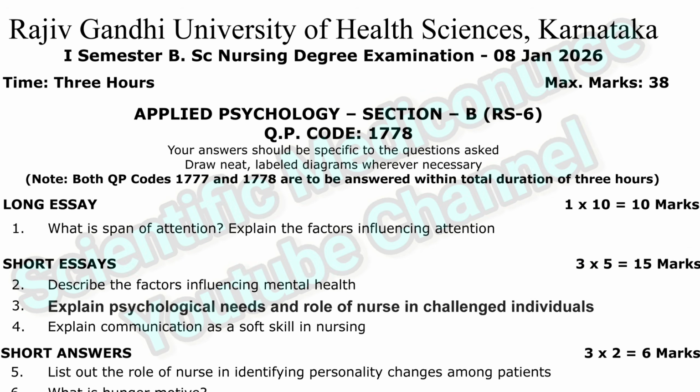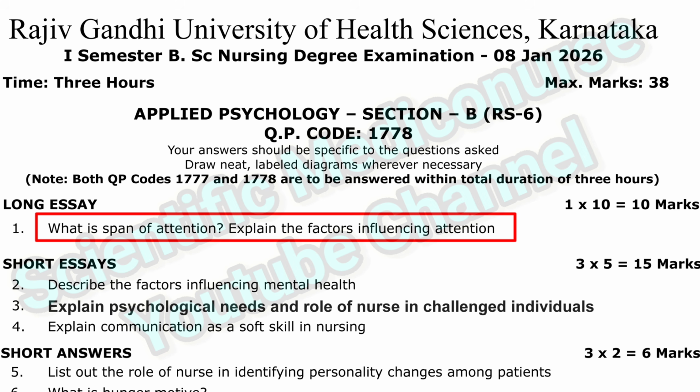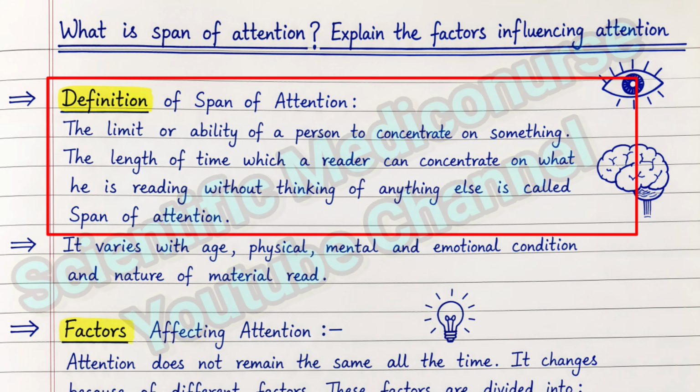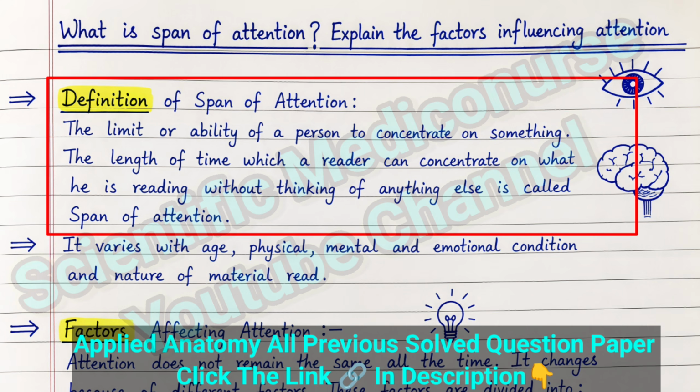So let's start solving this question paper. Our first question is span of attention. Span of attention means for how much time duration a normal person can focus on certain objects like books without distraction or without thinking anything else. Or you can say span of attention is for how much time duration a person can give attention to certain stimuli like books.